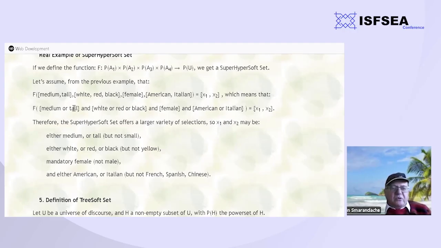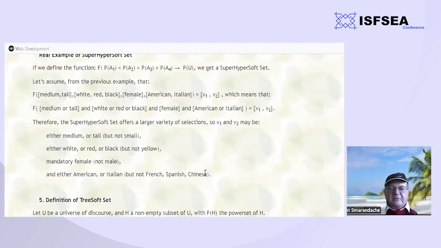F of medium or tall, and white or red or black, and female, and American or Italian, is equal to X1 or X2. So therefore, the elements or persons X1 and X2. But here we have a larger variety of selections. X1 and X2 may be either medium or tall, but not small, either white or red or black, but not yellow. Here, number 2, mandatory female, so not male, and number 3, either American or Italian, but not French, Spanish, or Chinese.